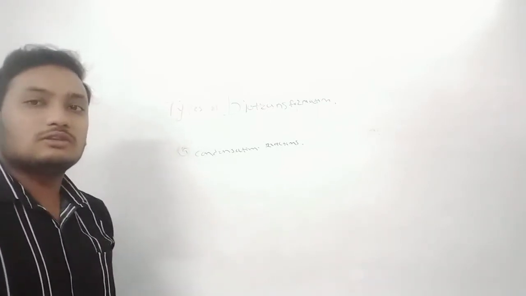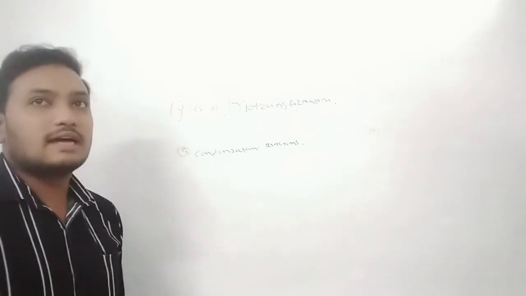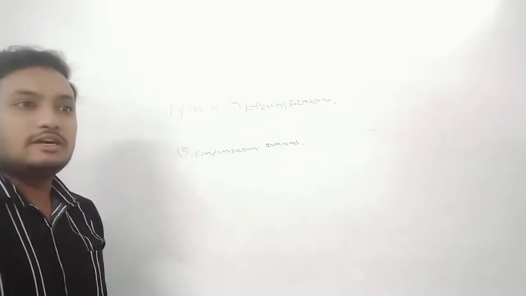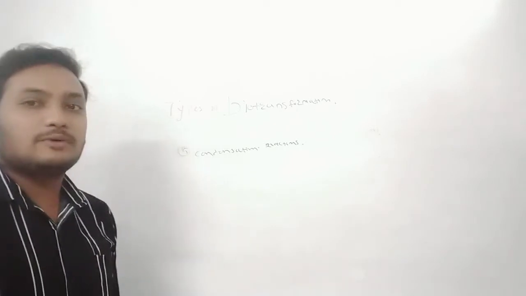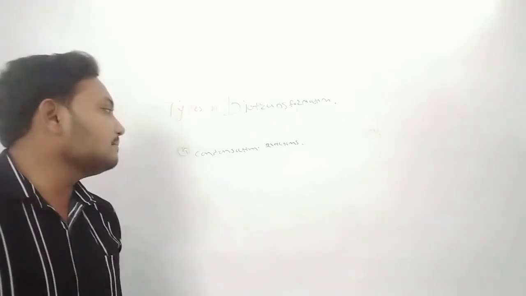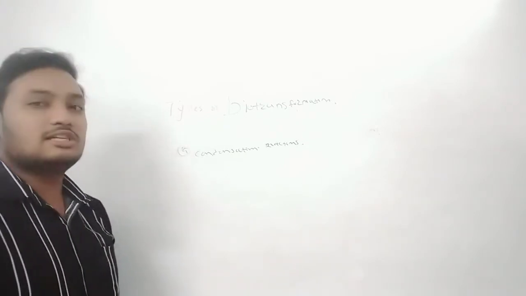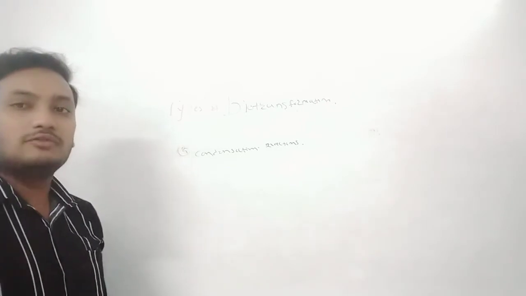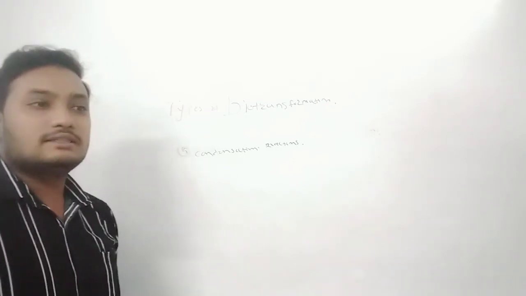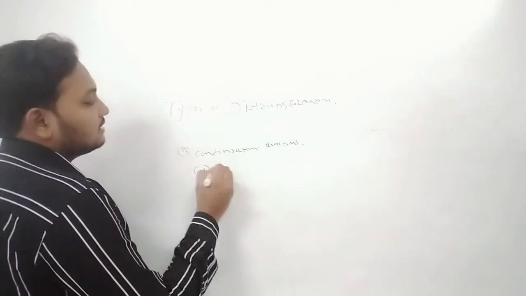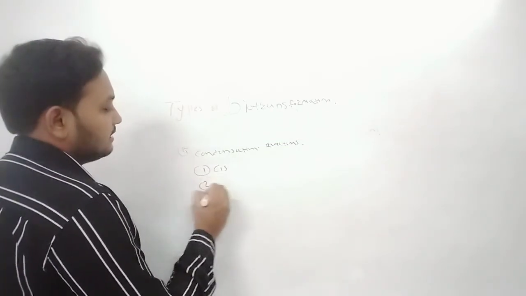We are focused on anabolism. In anabolism, small molecules are joined and produce a large molecule. Similarly, in a condensation reaction, two small molecules condense to form a large molecule. In condensation reactions, there are two types: cis condensation and trans condensation.